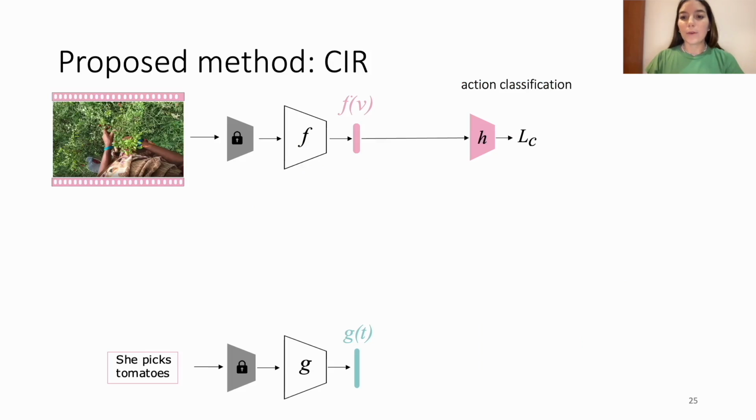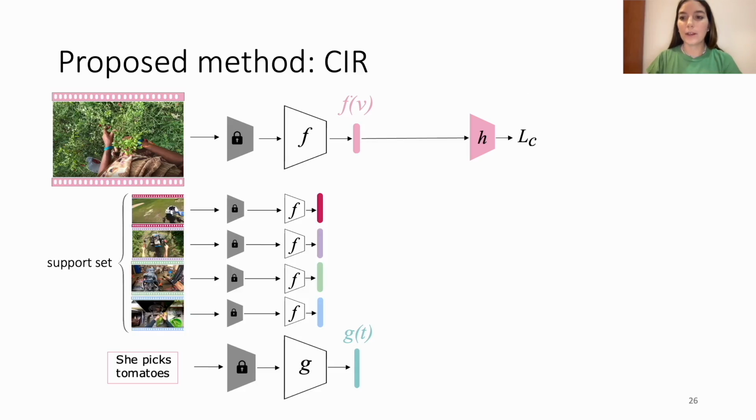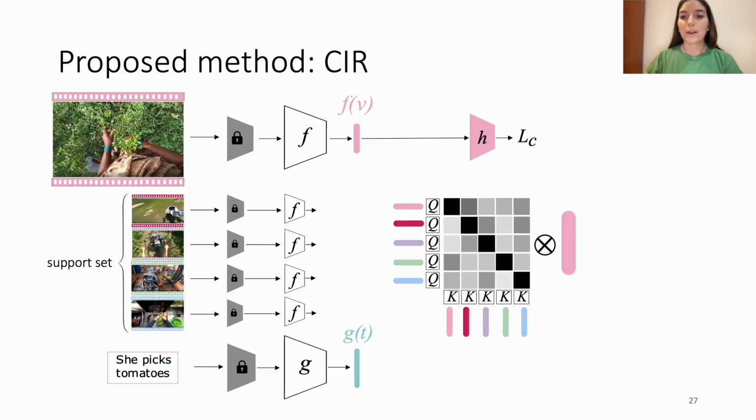We give an overview of our architecture. For each video in the batch, we consider both the video and its text narration. We use pre-extracted visual features and a CLIP model for text embedding, and learn 2 projection layers, F and G. The video embedding is then used to train a classifier with standard cross-entropy loss to classify the action. We use the same projection layer for all the videos in the batch. Those are used to learn cross-instance reconstruction.